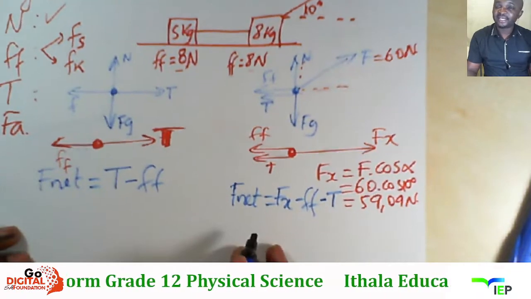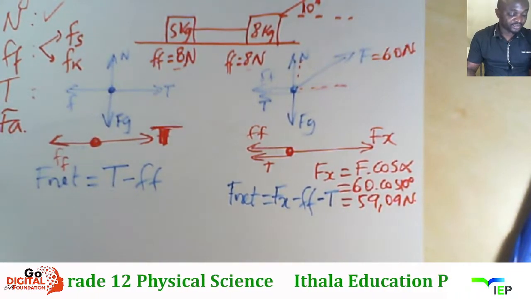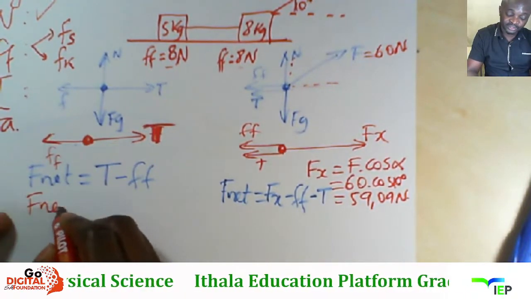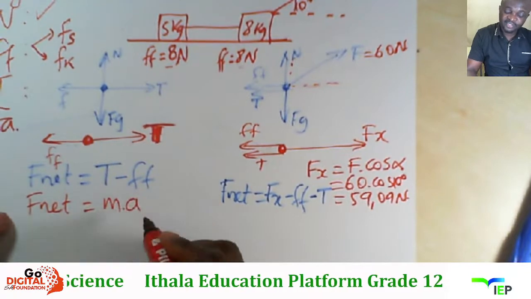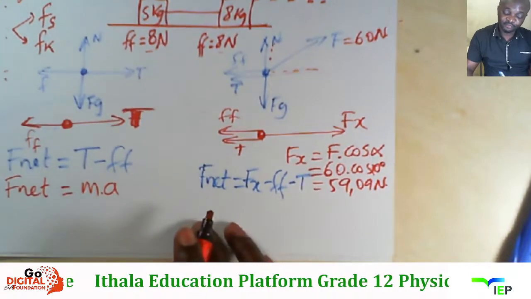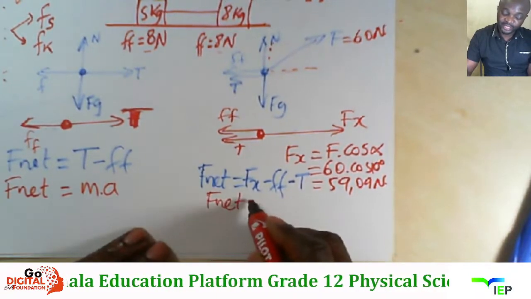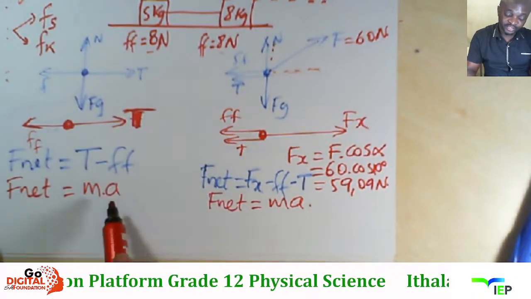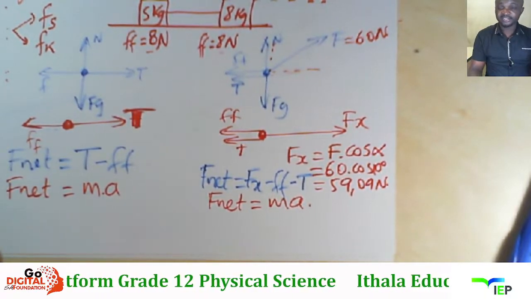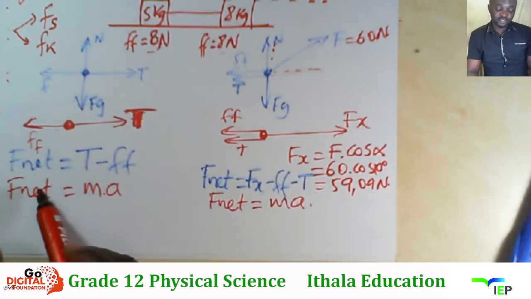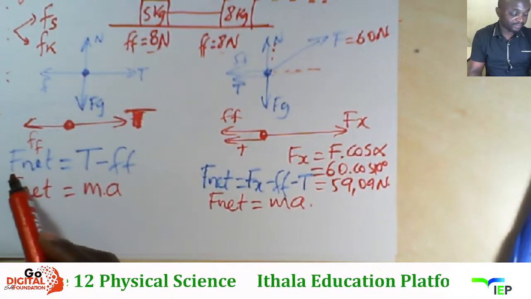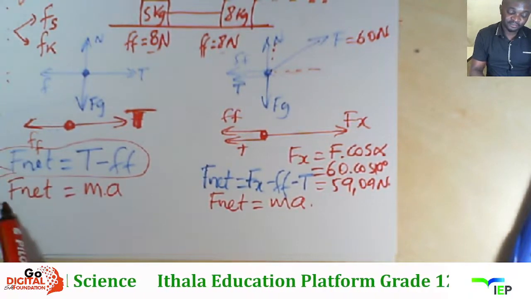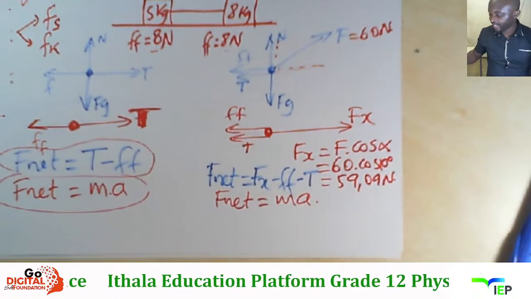But then beside that, masukwazi ukuthola i-expression of the net force, kumele ukhumbule ukuthi njengoba sisebenzisa Newton's second law, the net force is also m times a. Lokhu kuyasebenza for 5 kg kuphinde kusebenze no 8 kg, also ma. But i-mass siyayazi ukuthi 5 kg, i-acceleration asiyazi, ne-tension asiyazi. Njengoba sikhuluma nge-net force, kunendlela ezi-2 zokucalculate i-net force. Siyacalculate using the sum of the forces, noma sicalculate using the acceleration and the mass.